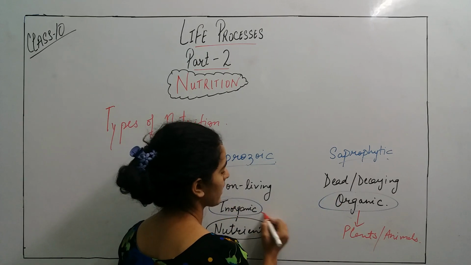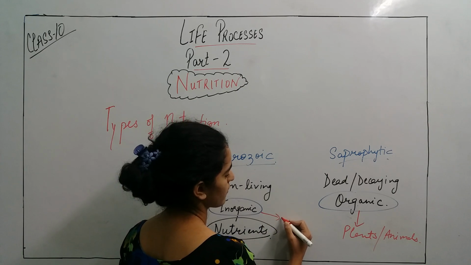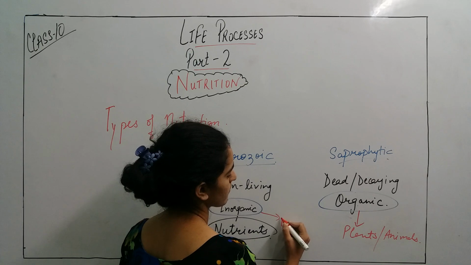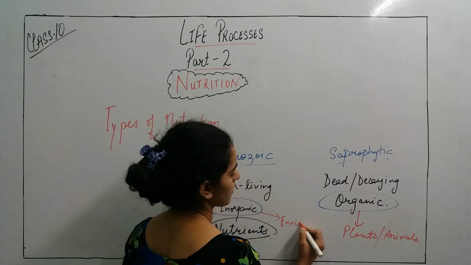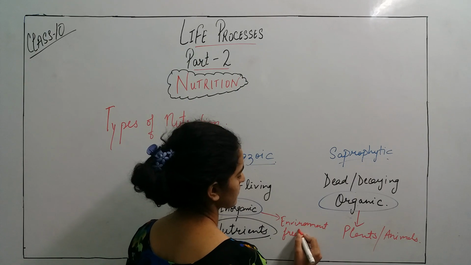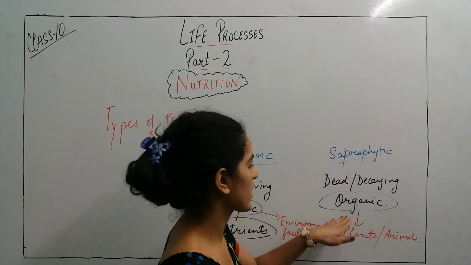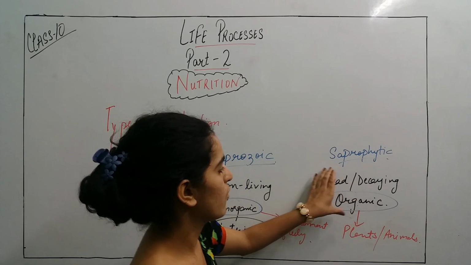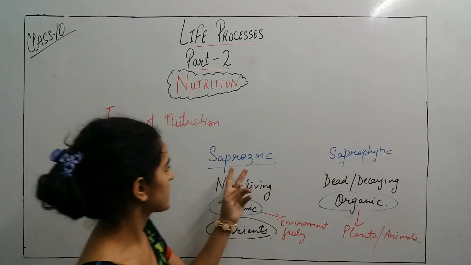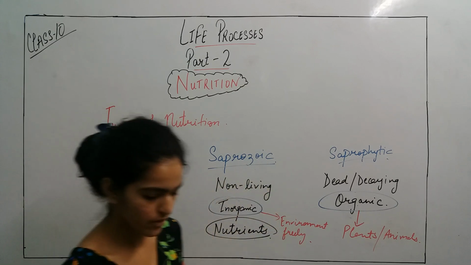And the inorganic are found in the surroundings, in the environment, freely. So in saprophytic the organism takes organic material, and in saprozoic it takes its nutrients from inorganic material.